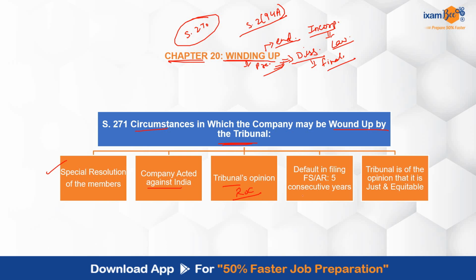authorizing for the same. Now, if there is a default in filing the financial statements and all, and that has been for 5 consecutive years, then that can also be a ground. And say if the tribunal is of the opinion that it is just and equitable to go ahead with the winding up, then also it can be taken ahead. So just and equitable, with respect to winding up, basically means the tribunal is of the opinion that it is fair and reasonable, based on the various grounds and circumstances, that the company should be wound up.